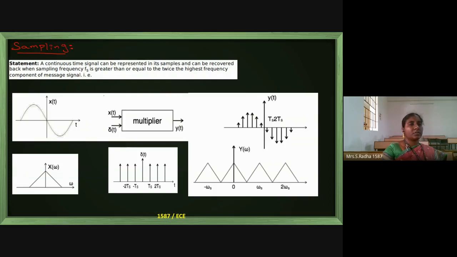A continuous time signal can be represented in its samples and can be recovered back when sampling frequency fs is greater than or equal to twice the highest frequency component of the message signal.